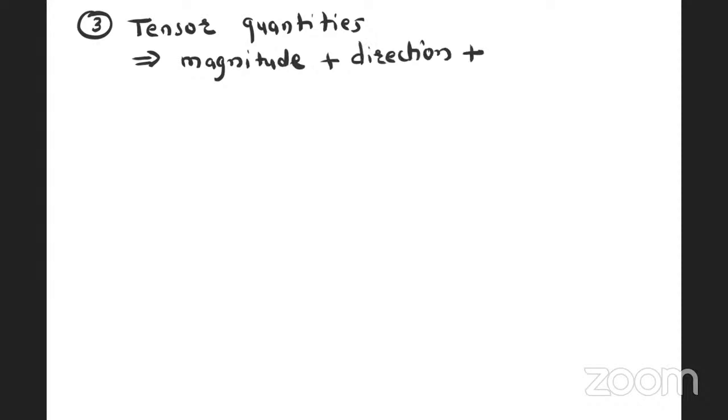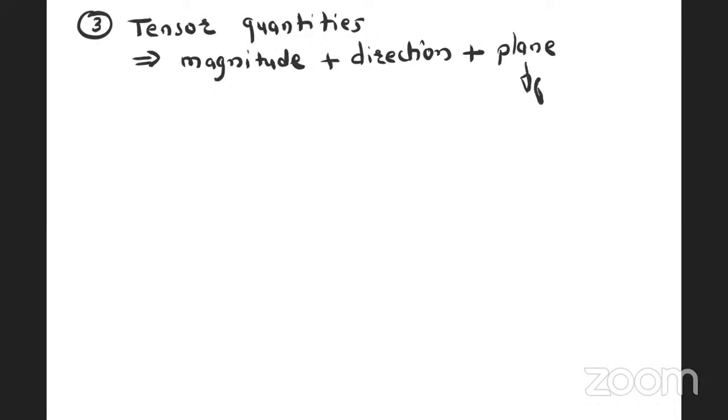Tensor quantity means, to define these quantities, we need magnitude, we need direction, as well as we need the plane on which the quantity is acting.